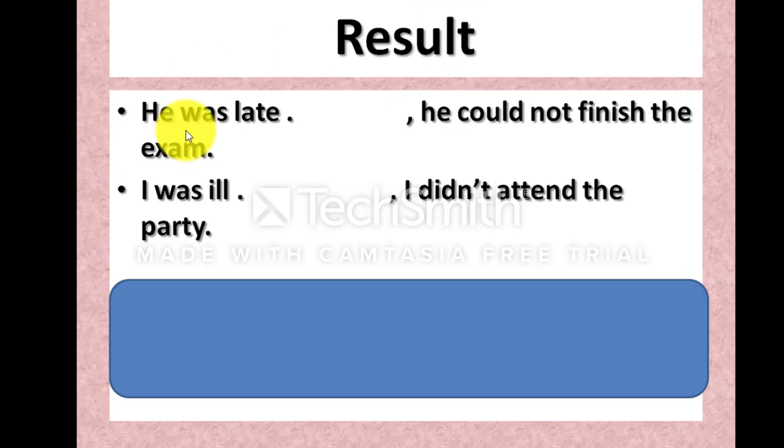Result. He was late. He could not finish the exam. Look here. This is the result of his being late. He was late. He could not finish exam. So this sentence expresses the result of the previous sentence. So which connector will be used here, dear student? Yes, fine. Thank you. It will be hence. Hence he could not finish the exam. Okay, you can also use here so. Therefore, he could not finish the exam.